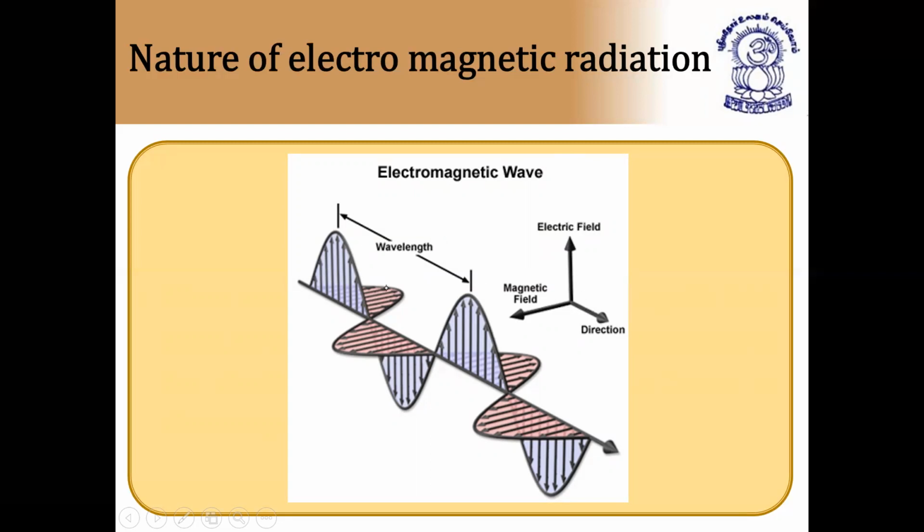By applying both simultaneously, the movement of the particle is under the influence of electric field and magnetic field, and this movement of particle under the influence of electric field and magnetic field is called an electromagnetic wave. This is a complete picture of an electromagnetic wave. I hope it is clear to you. Next,